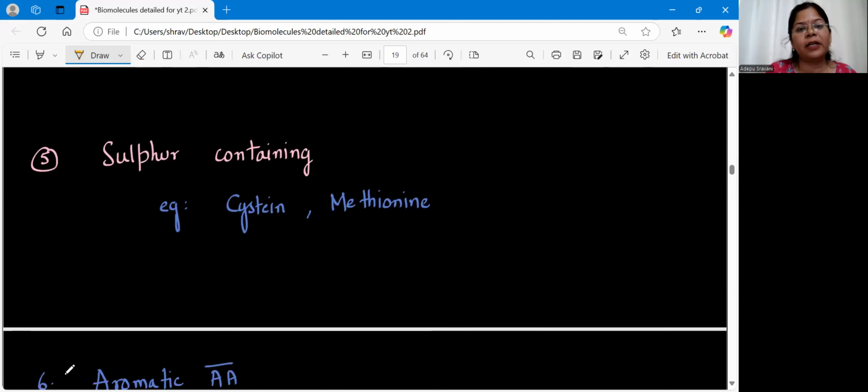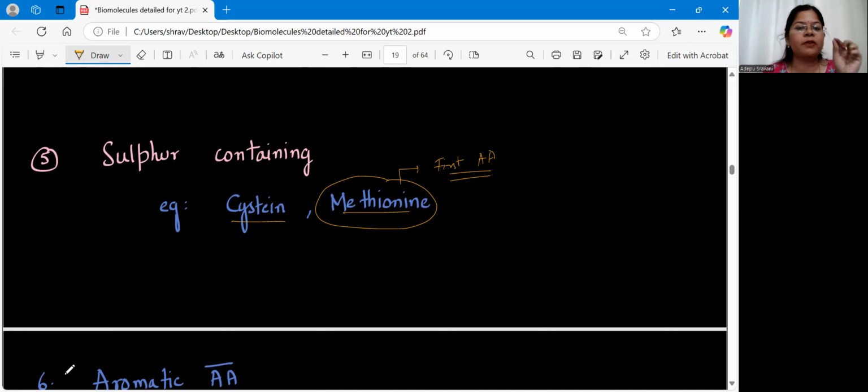Next, we have sulfur containing amino acids, cysteine, methionine, very, very important. You can remember methionine will always be the first amino acid of the protein chain. This is also important. Whenever a protein chain is formed, the first amino acid will always be methionine. So cysteine, methionine are sulfur containing; alcohol containing will be serine and threonine.